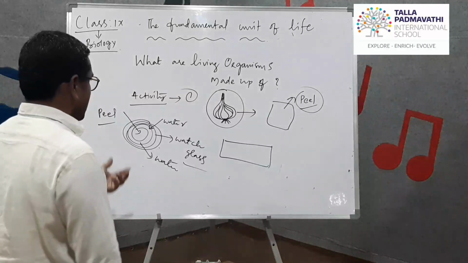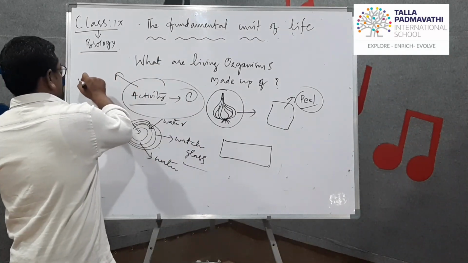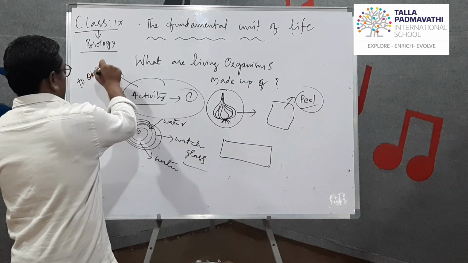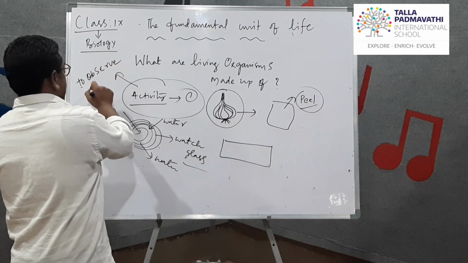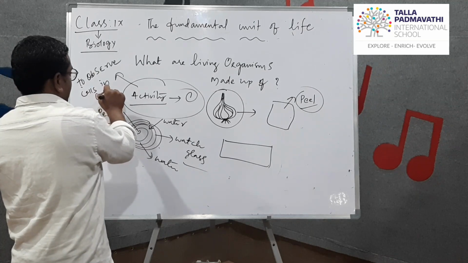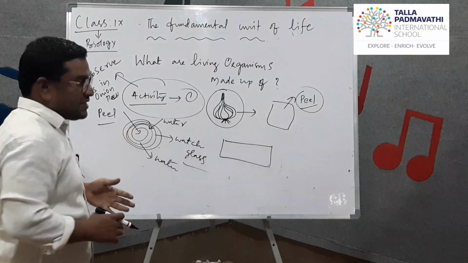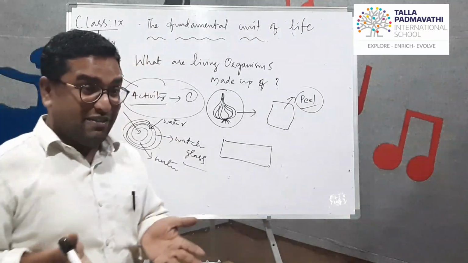Our observation, the aim of our activity, is to observe. What is the aim? To observe cells in onion peel. That is our objective.